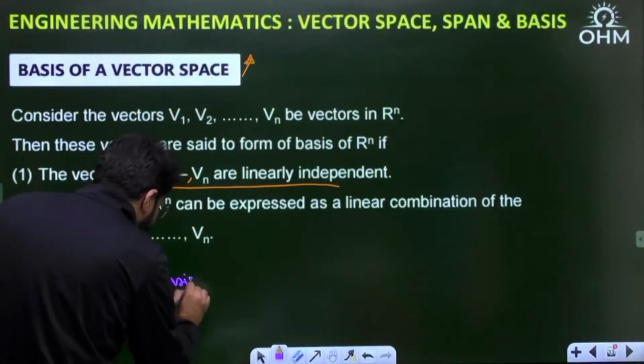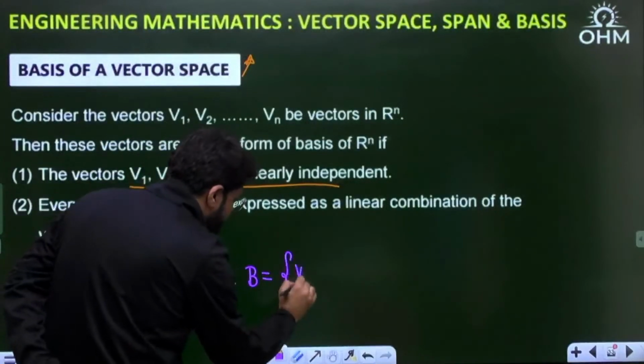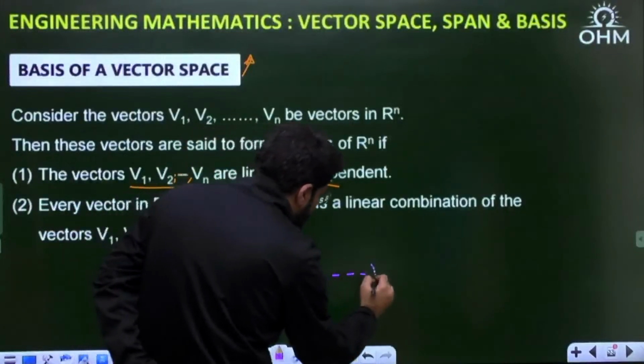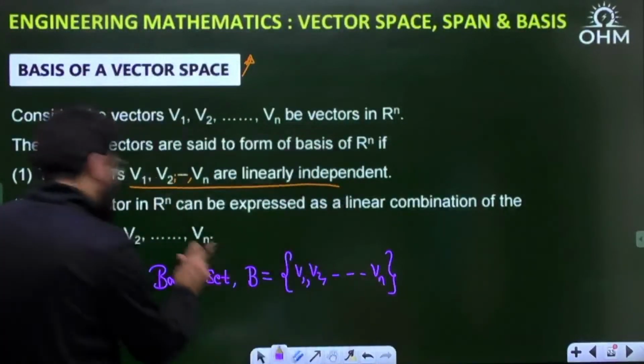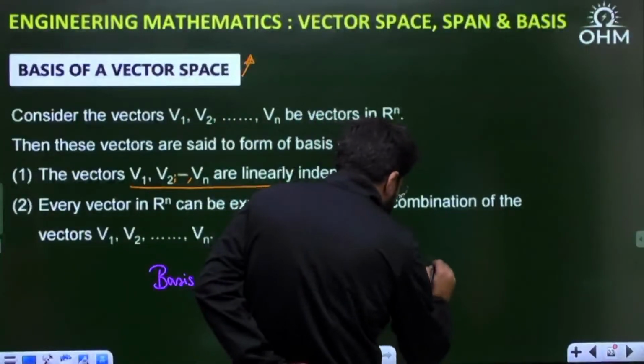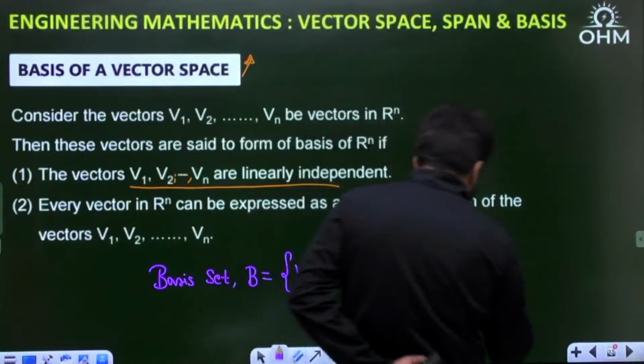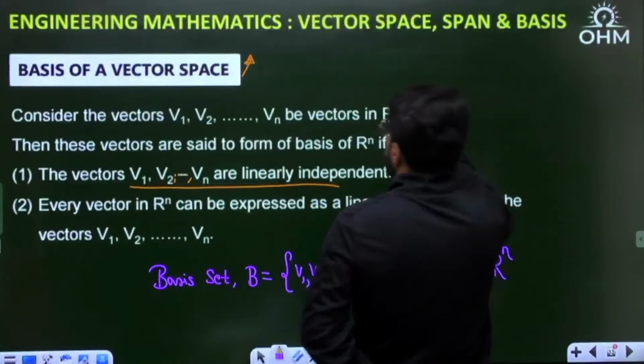We define it as a basis set. Suppose B is v1, v2, etc. up to vn. This is said to be a basis set. This is said to be a basis of V. Of which vector space? Of Rn. I'm talking generally with respect to Rn.